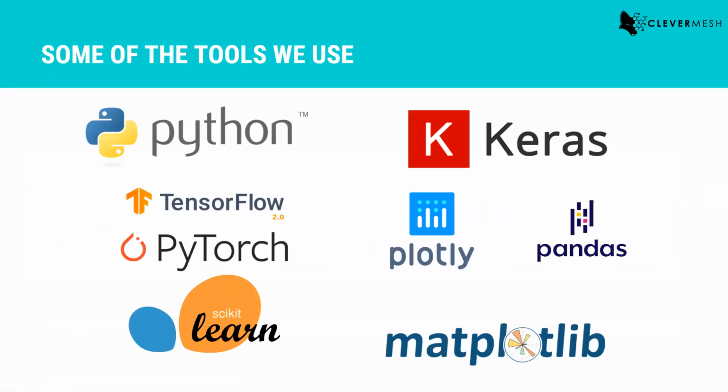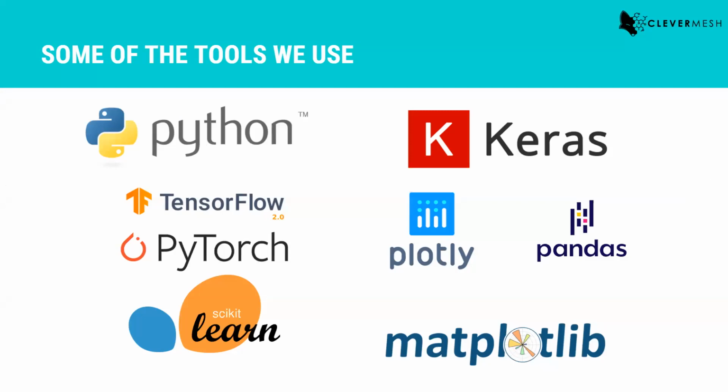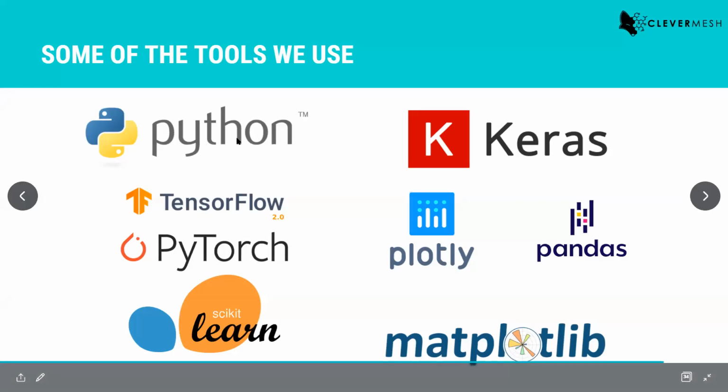So these are some of the tools, frameworks, libraries, modules, whatever you want to call it. So I just use a generalized term called tools. These are some of the tools that we prefer to work with in our applications. The language of choice is Python. We also work with a couple of other languages like JavaScript and React, because of course we are working with application front end and HTML and CSS and all those things. But primarily for our machine learning part, we use Python.